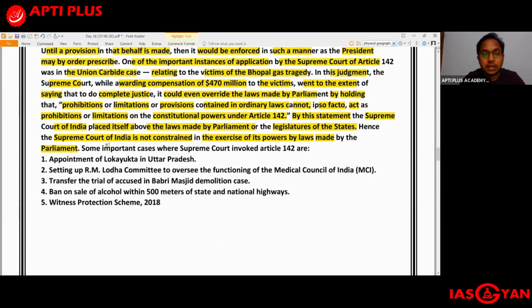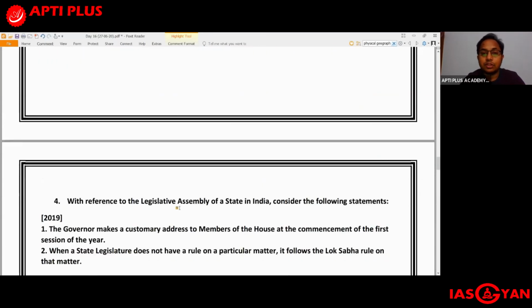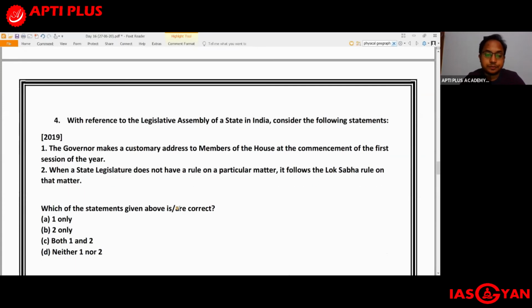For example, there have been some important cases where the Supreme Court has invoked Article 142 to override the laws made by the Parliament. For example, appointment of Lokayukta in Uttar Pradesh, setting up of the R.M. Lodha Committee to oversee the functioning of the Medical Council of India, which was corruption ridden, transfer of the trial of accused in the Babri Masjid demolition case, ban on the sale of alcohol within 500 meters of state and national highways, and the Witness Protection Scheme 2018. So in all these cases, the Supreme Court had invoked the provisions under Article 142.